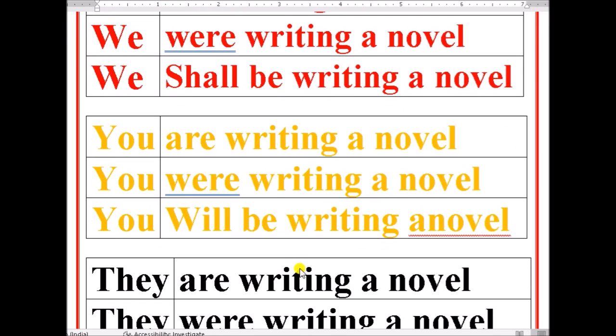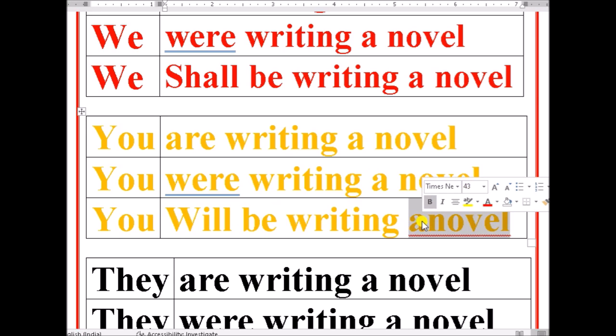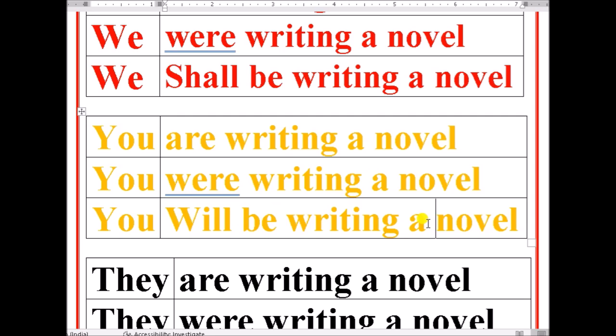You are writing with second person. I, we are first person, you is second person. You are writing a novel in present continuous tense. You were writing a novel in past continuous tense. You will be writing a novel is in future continuous tense. Now third person plural.